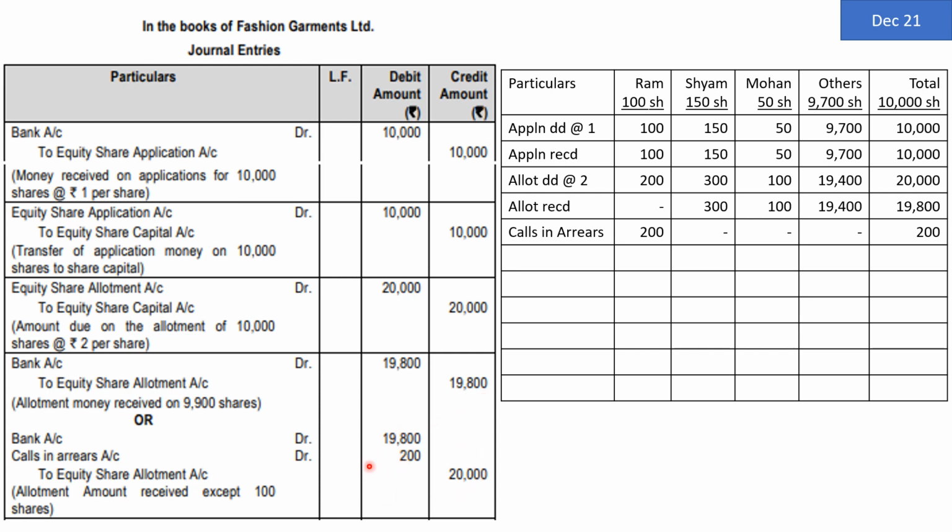Whereas this entry, or this technique, is a more simplified technique. It specifies that let us close the allotment account and let us create a new account called arrears account. When we keep only allotment account, we may feel that the money is not yet received because probably the due date has not yet arrived. Whereas when we close allotment account and we create calls in arrears account, we give a clear reading to the reader of the financial statement that the due date has already passed and these people have not paid, or this much money is still receivable despite the fact that the due date of allotment is over. So it is better to follow the second treatment. You can see the narration by pausing the video. Let me go ahead with the next entry.